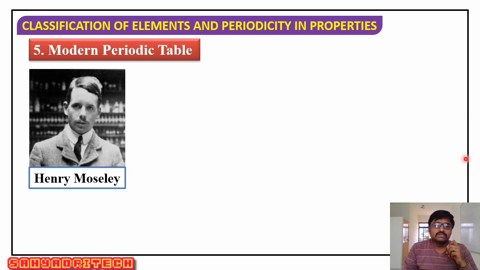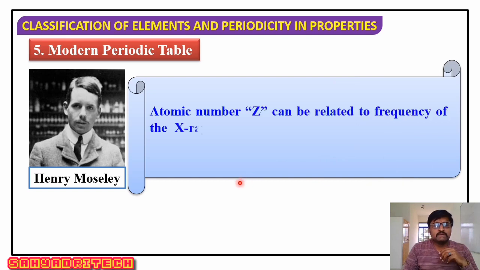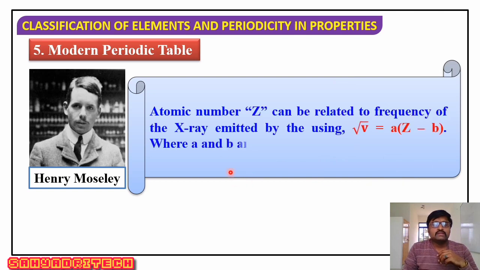What he actually studied is he did certain experimentations with the atomic number of an element. So what is the property he is specifying? He is specifying the atomic number of the elements.